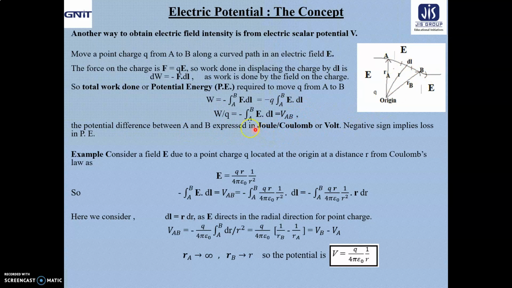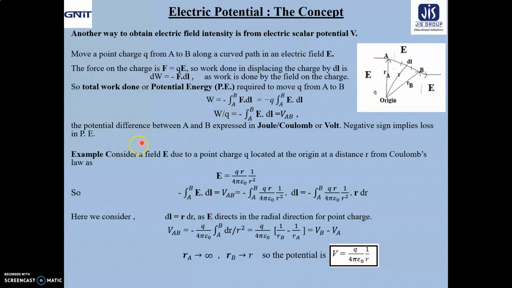And what about its unit? Work done per unit charge means joule per coulomb, that means volt. Joule per coulomb, so volt. And obviously the negative sign implies here the loss in potential energy. The negative sign implies loss in potential energy as work is done by the field on the charge.